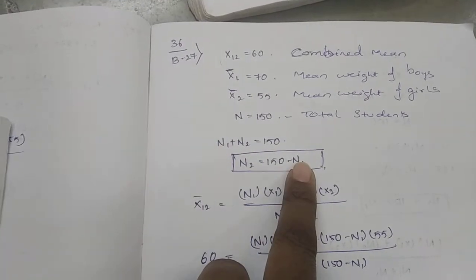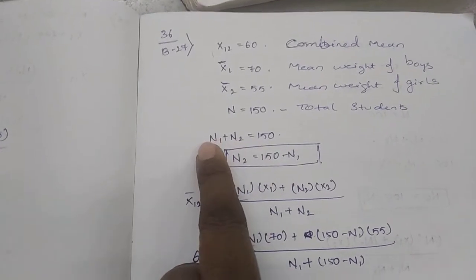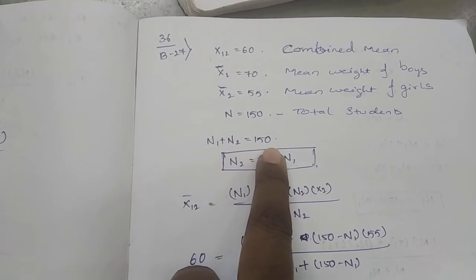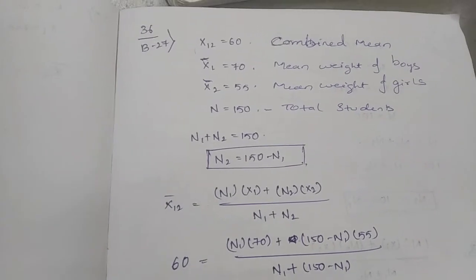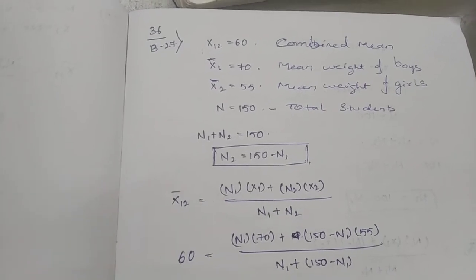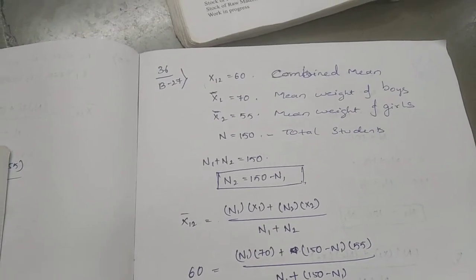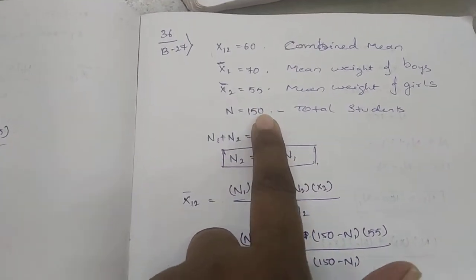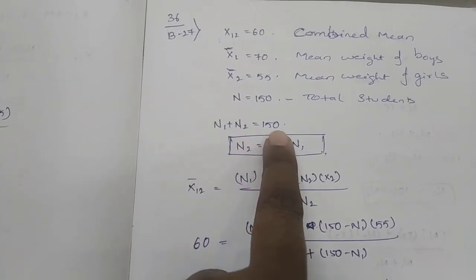Why have I taken n1 plus n2 here? Let us think, n1 is the number of boys, and n2 is the number of girls. So n is 150, and n is n1 plus n2, so n1 plus n2 is equal to 150. Listen carefully here. We have to find the number of boys and number of girls because in the question he has given the combined mean and the total number of students in the class, but individually how many boys and how many girls, he has not given. So we have to find that.